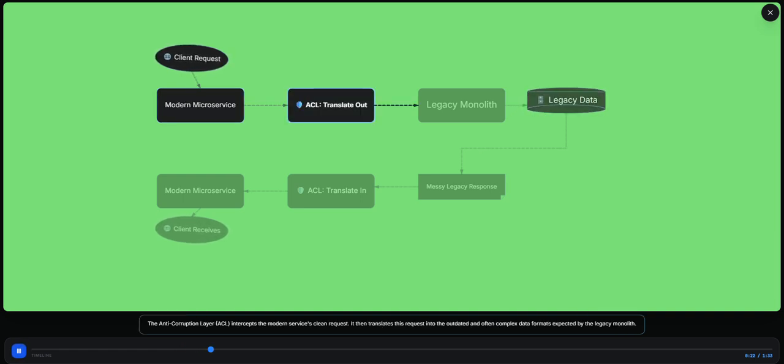The anti-corruption layer, ACL, intercepts the modern service's clean request. It then translates this request into the outdated and often complex data formats expected by the legacy monolith.